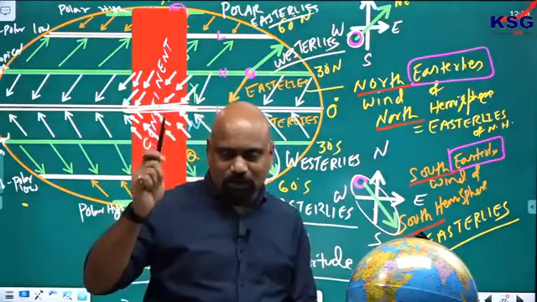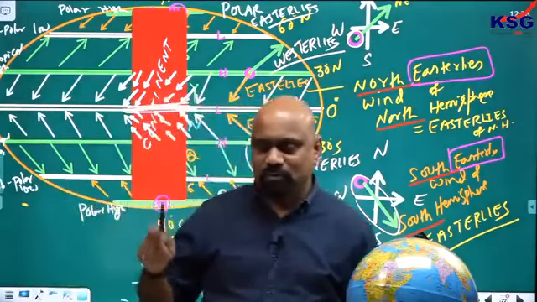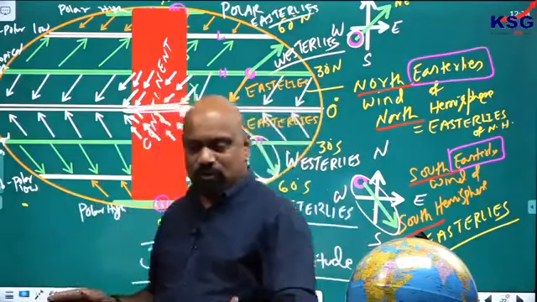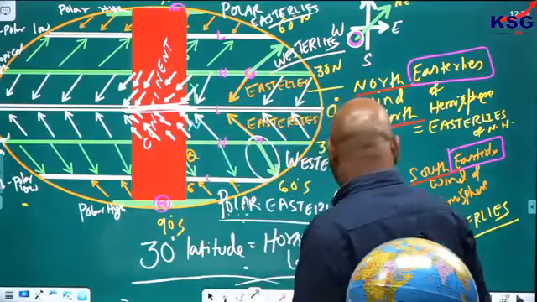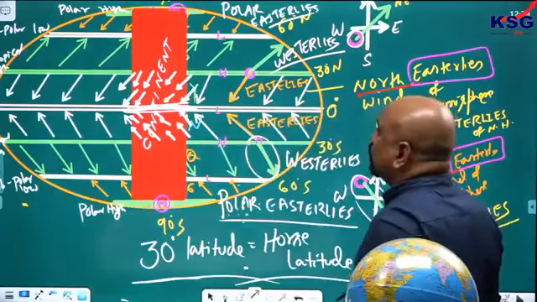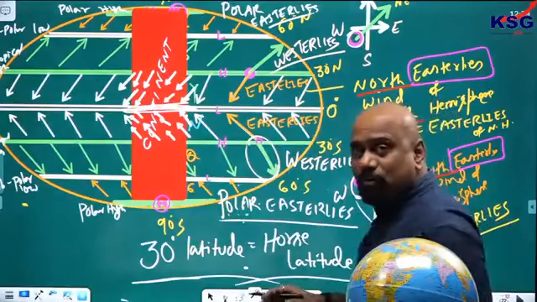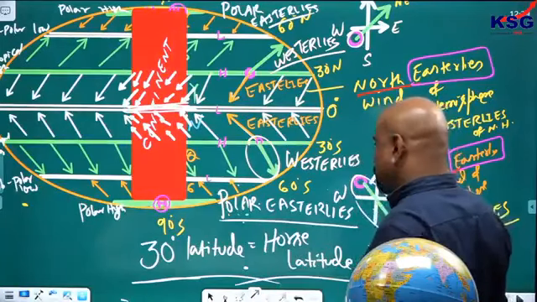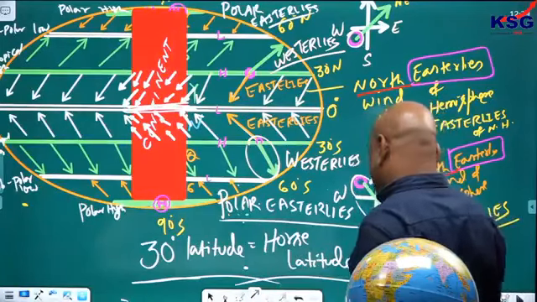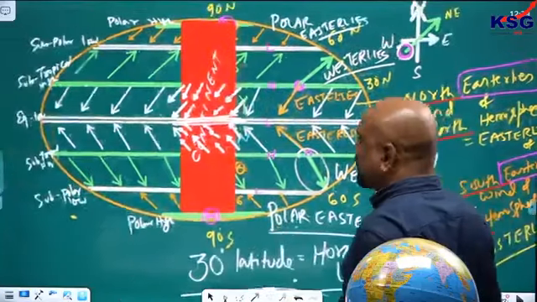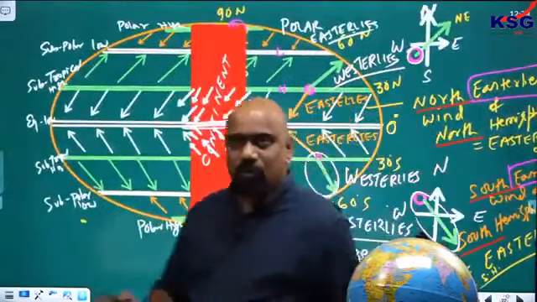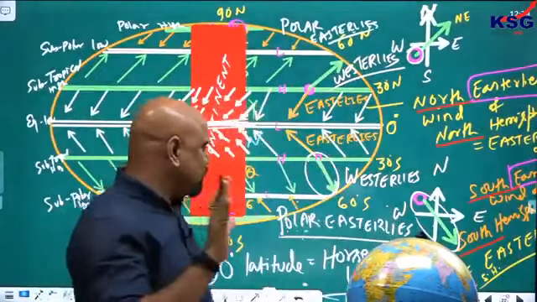The direction of the westerlies, from northwest, southwest, is because of the impact of the Coriolis effect, Coriolis force. Hope it is clear to all of you. Yes or no? You got it, all of you?